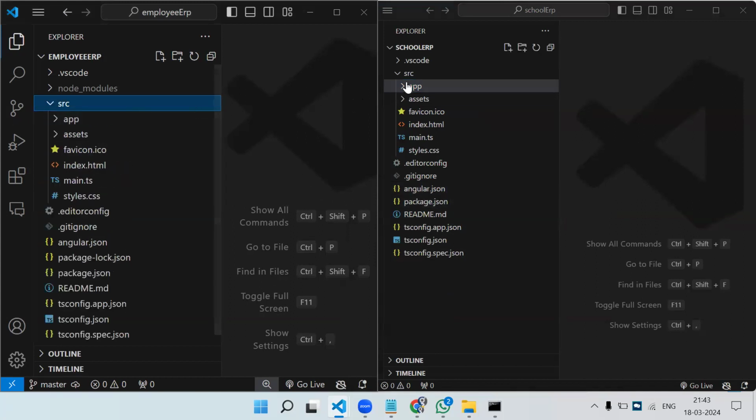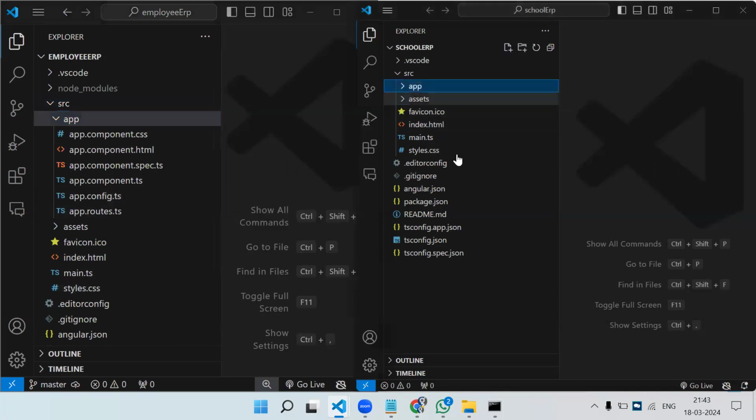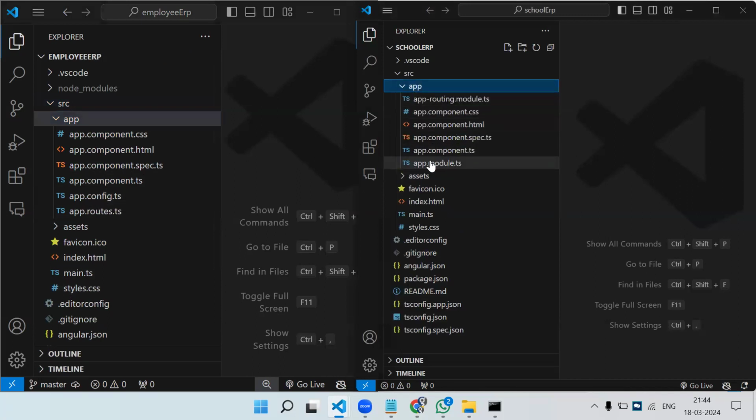In the SRC folder, here also index.html is there. Main.ts, style, index, main, the same files are there. Files are not going to change. The same structure is there. Just one difference: in the newer version, we have got appconfig.ts, and in the older version, we have got appmodule.ts. This is the older version and this is the new.